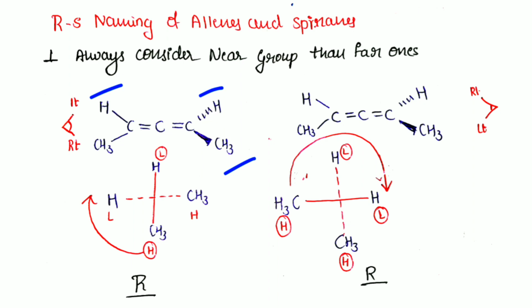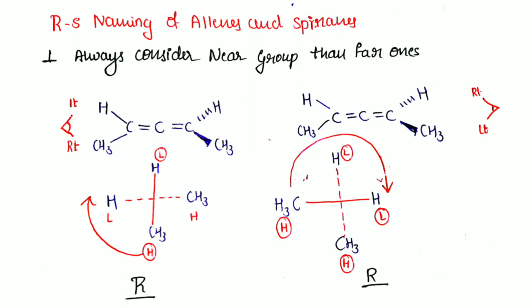Now simply determine the higher and lower priority groups using the Cahn-Ingold-Prelog method. I will determine the priority of these two groups and these two groups. This is the higher priority and this is the lower priority. Similar to this, give the priority to these two groups.